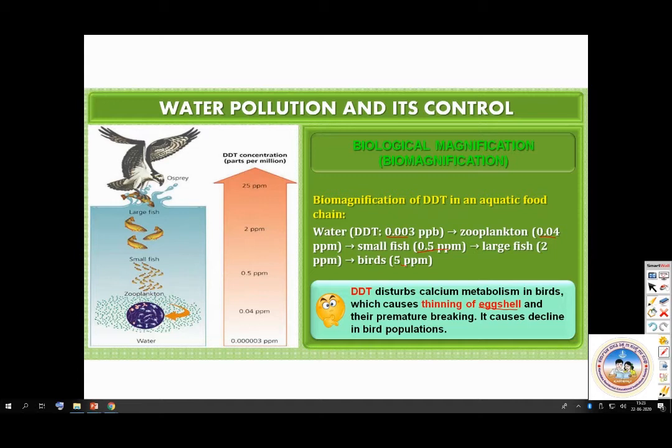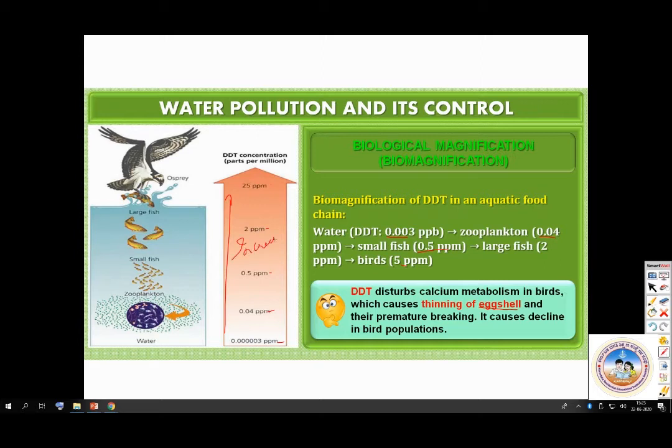So look at the DDT concentration here. See how little there is here, and it keeps increasing. It was 0.04, here it became 0.5, then 2, and next here it became 25. So as it goes from here to here, what happens? There is an increase in the amount of the toxicant.